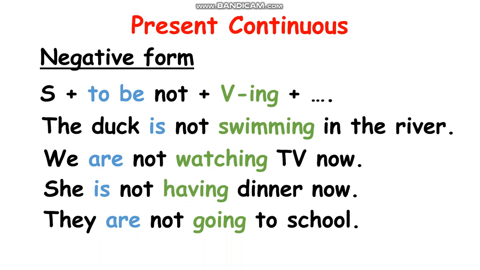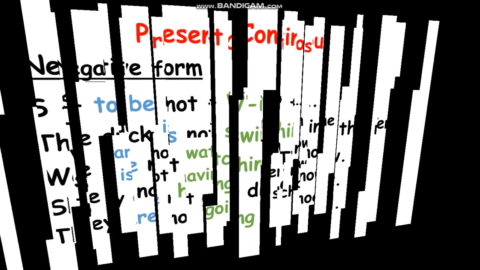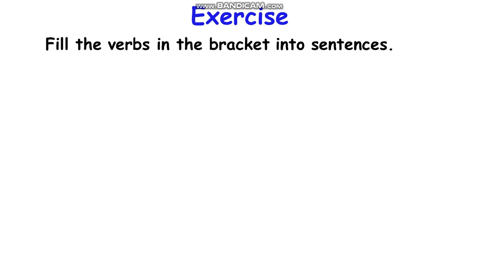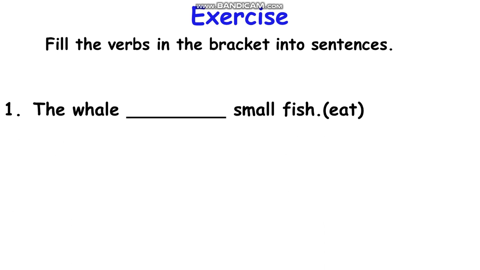Clear? Okay, if you have questions you can ask. So now let's go to see our exercise. Fill the verbs in the bracket into sentences. The whale eat the small fish, so how?